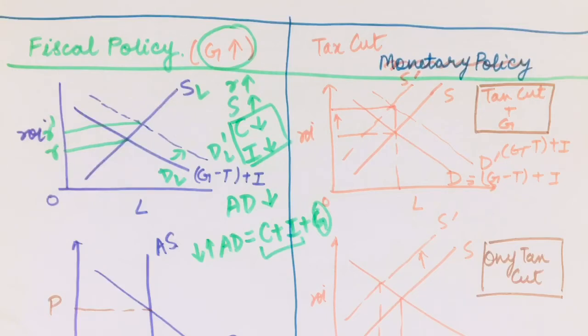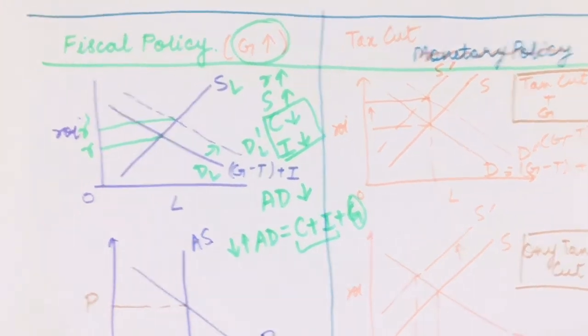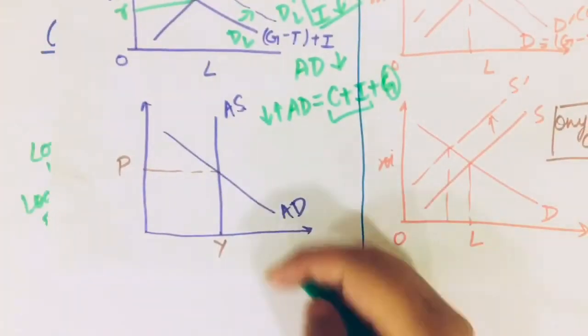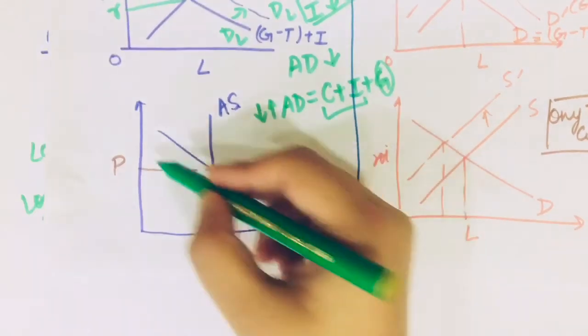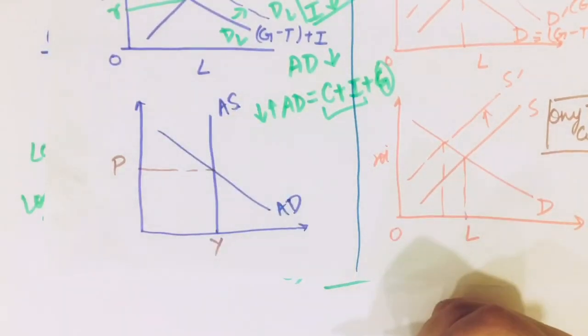So if I look in the AD-AS curve, how is my price and output determined in an economy? By aggregate demand and aggregate supply curves. Now if we look at this schedule, aggregate supply is vertical under classicals. We know aggregate demand is downward sloping, and we have just seen that by an increase in government expenditure there was no change in AD.